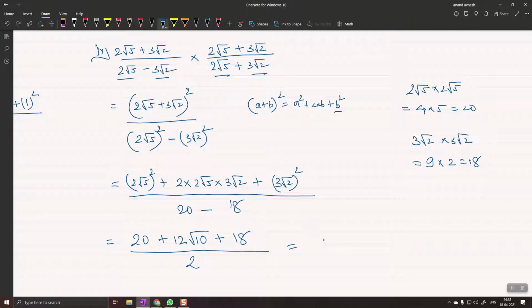Can we simplify this further? Yes, sir. Sir, can we cut 2 with 20 or 18? No. This is too early. First add whatever you can, then take out common, then cut. Yes. We can add 18 and 20. 38 plus 12 root 10, the whole upon 2.